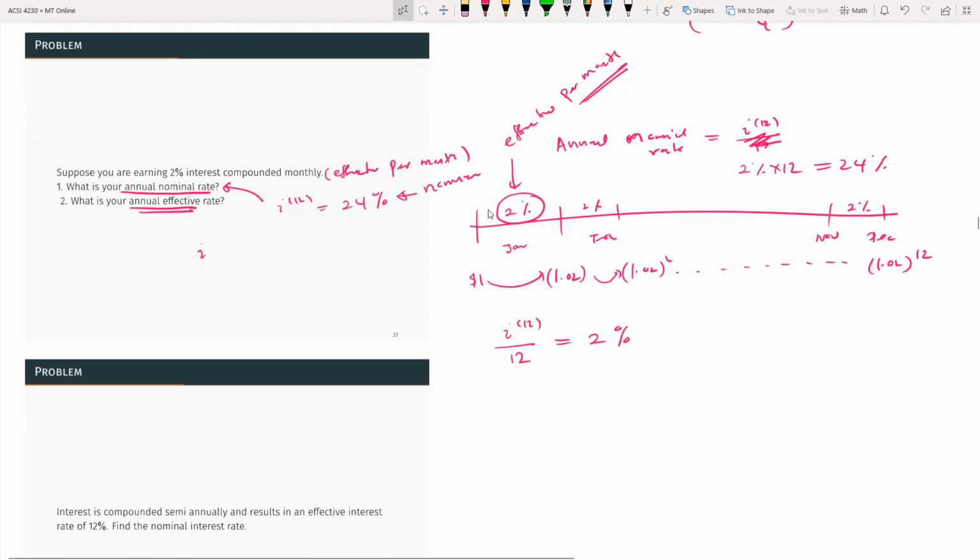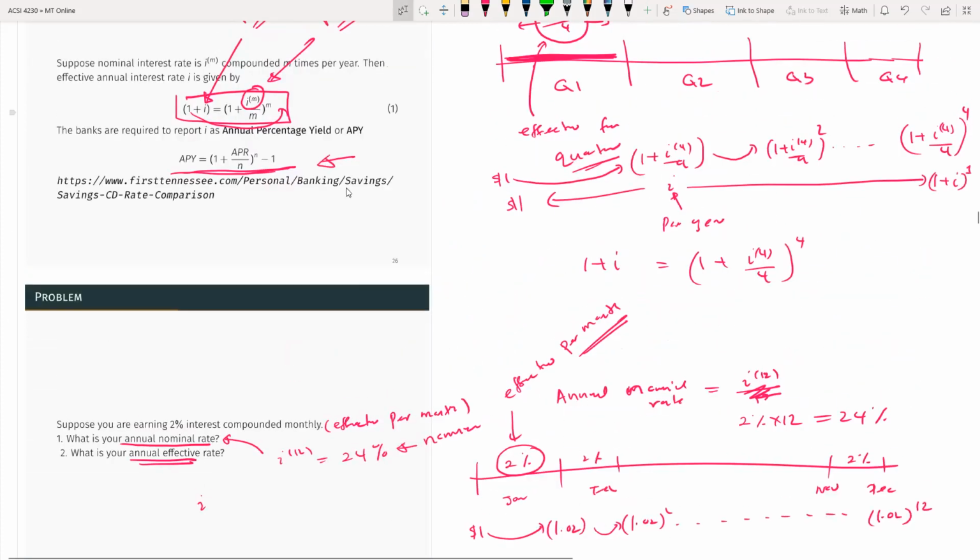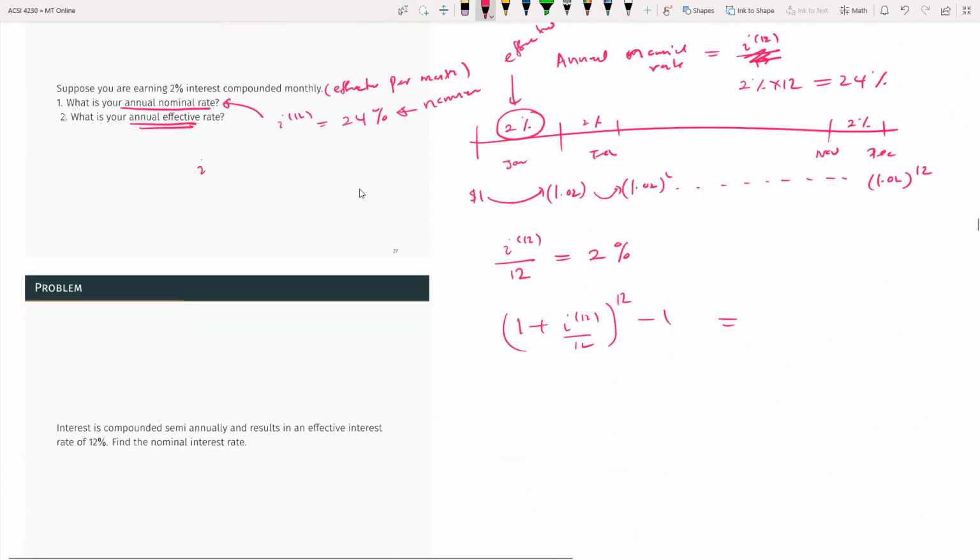Then what is your annual effective rate? You take 1 plus the effective rate. i12 divided by 12 is 2%.